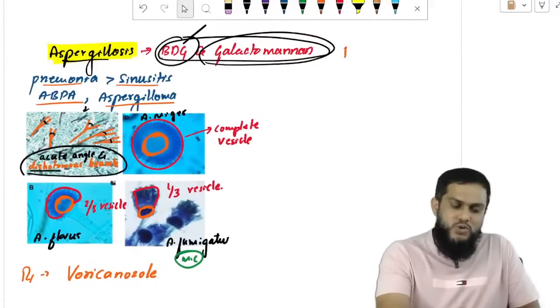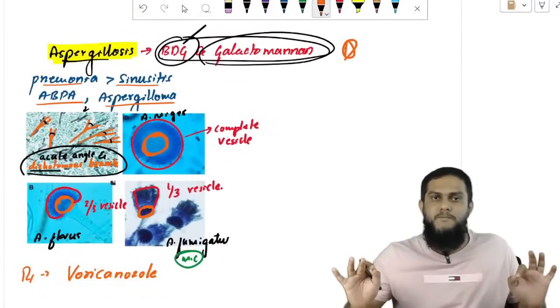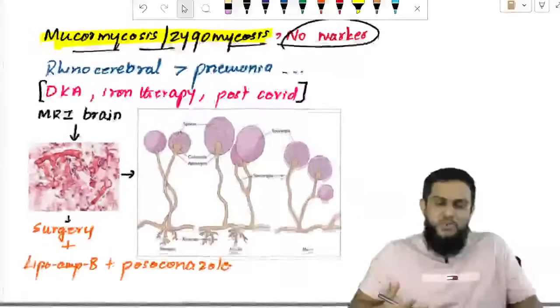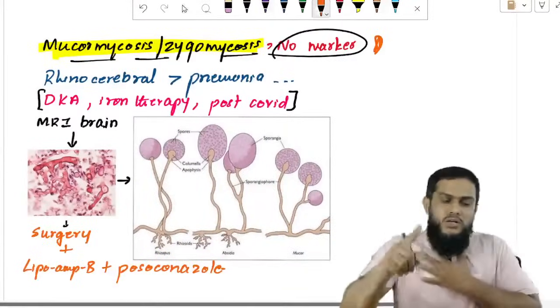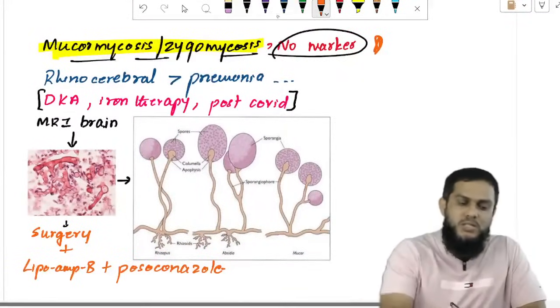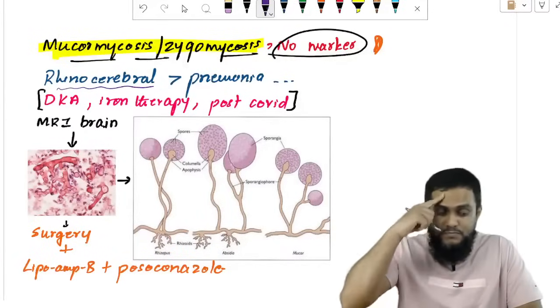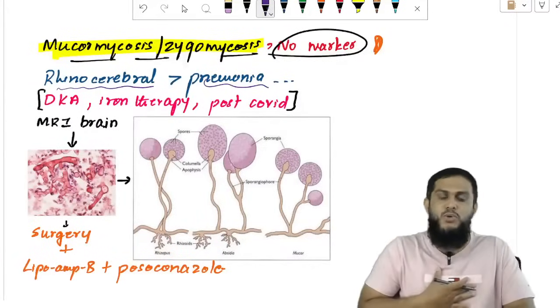Aspergillus is done. Two invasive markers: BDG and galactomannan. These are seen in aspergillosis, not in mucormycosis. Mucormycosis is also known as zygomycosis. The most common site is rhinocerebral, nose and brain. The second most common site is lung, pneumonia.